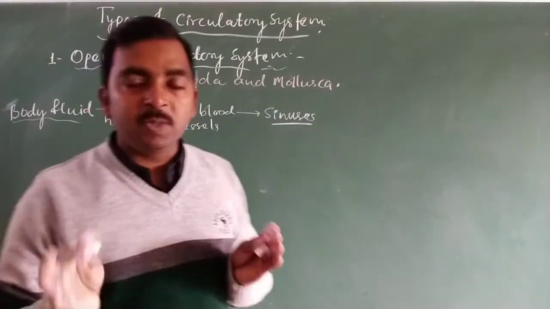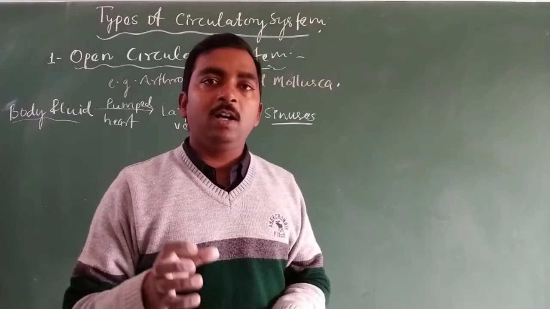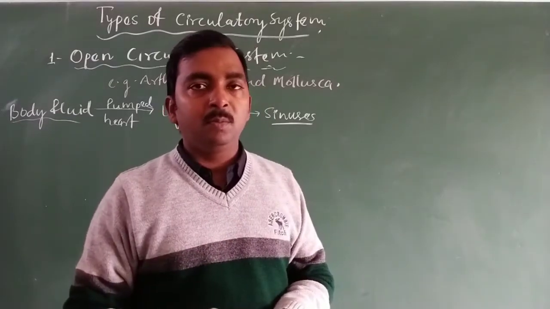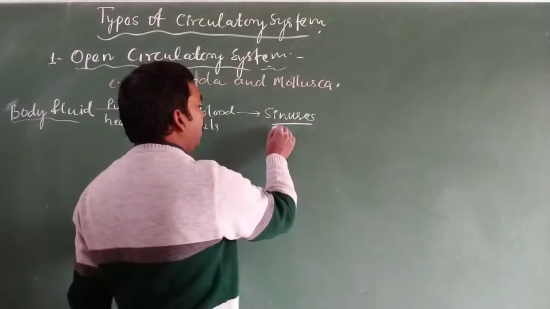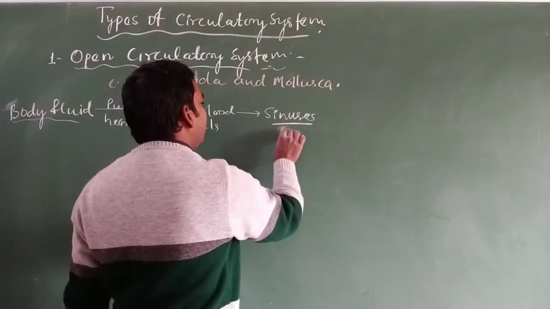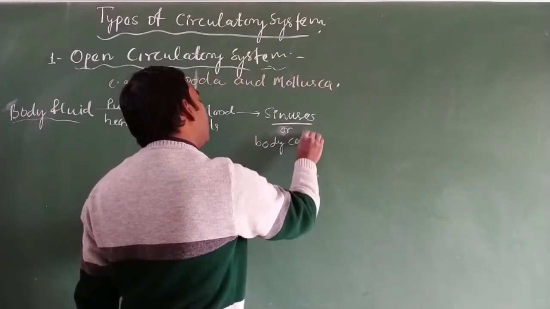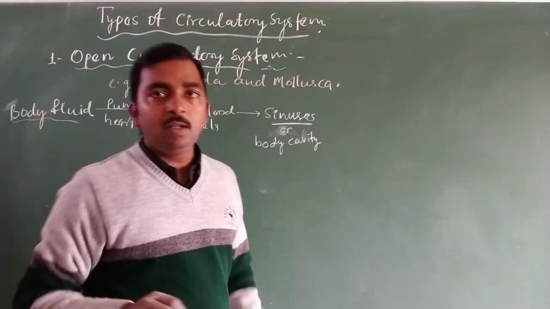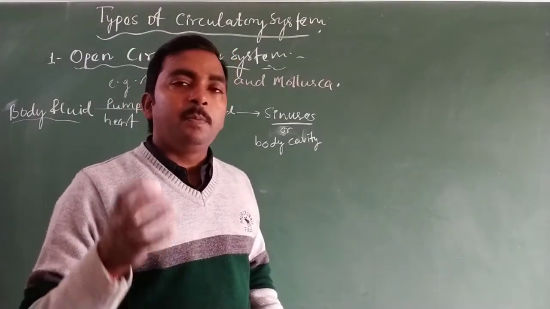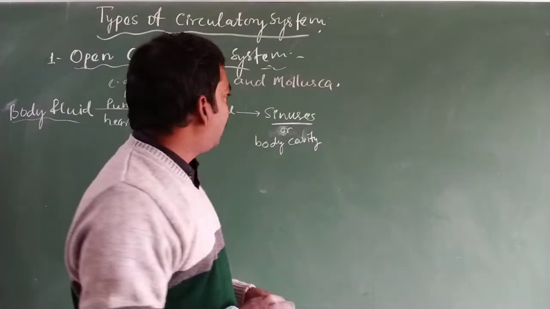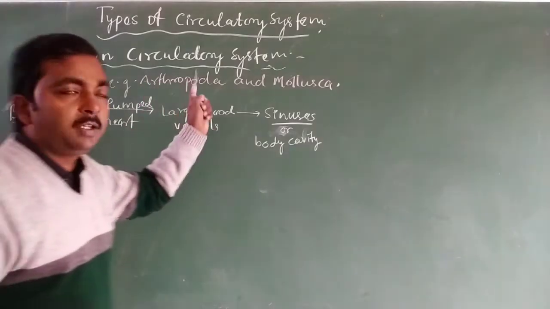Sinuses are the spaces, or body cavity, in which the different body organs remain submerged. In the body cavity the organs remain, and they are bathed by the body fluid circulated in the body.